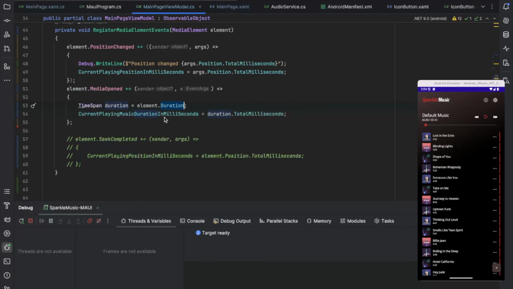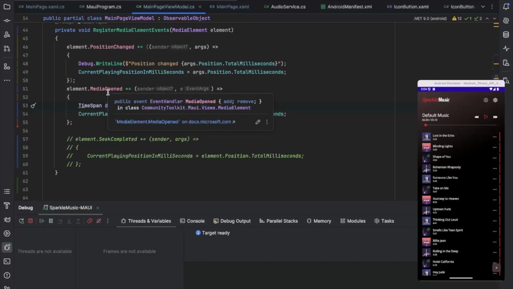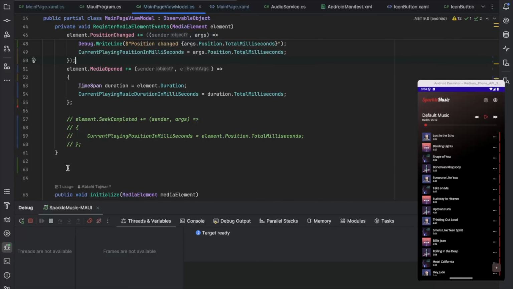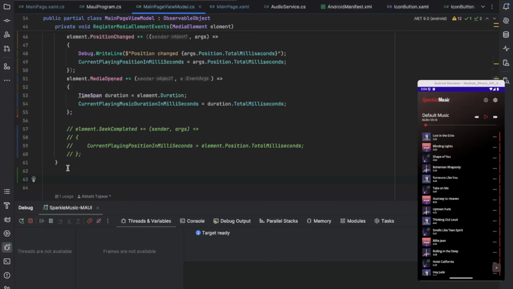But the problem with this is that it is not firing, and then I figured out that it only fires from the MainPage.xaml.cs, so I came up with this solution. What I'm going to do is put all my events in my XAML.cs file, and put all the logic in the view model, so that there is a separation of concerns.